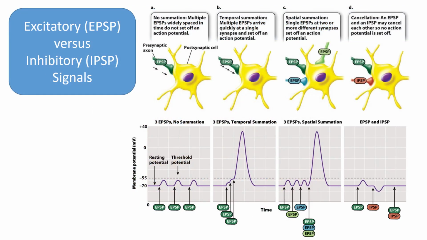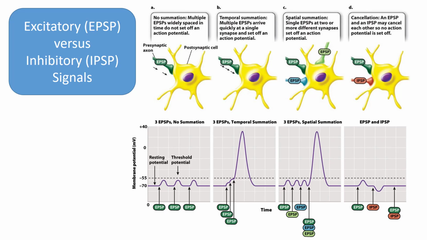The postsynaptic nerve cell sums the excitatory and inhibitory synaptic inputs that it receives through its dendrites and cell body. If the sum of these synaptic inputs results in a membrane potential that exceeds threshold at the axon hillock, the neuron fires an action potential. If the sum of inputs does not exceed threshold, no action potential fires.